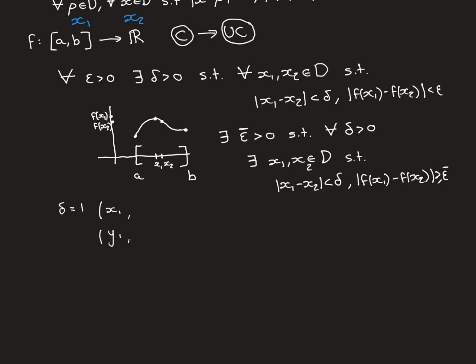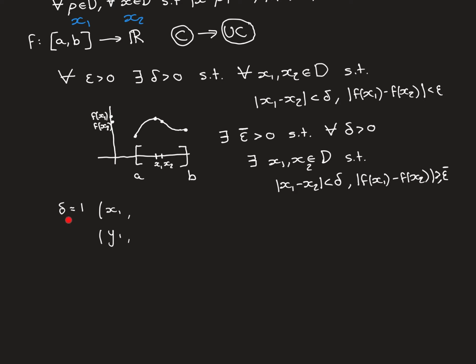And we're going to construct sequences out of these points. And of course, because we're going to let the delta get smaller and smaller, the paired terms in these two sequences are going to get closer and closer to one another. And we're going to be able to use these sequences to derive some nonsense.